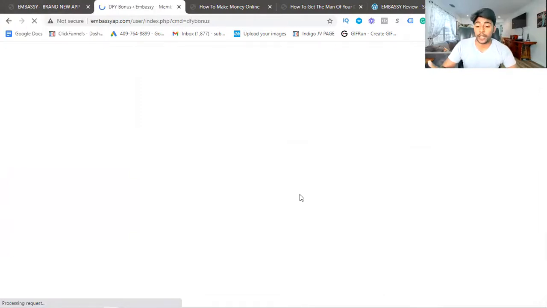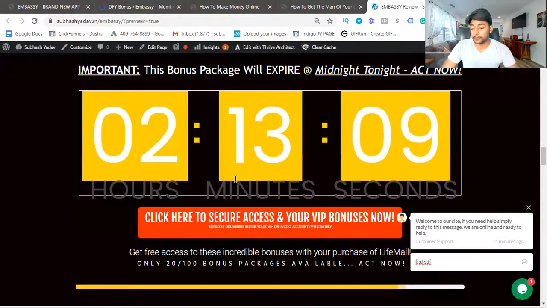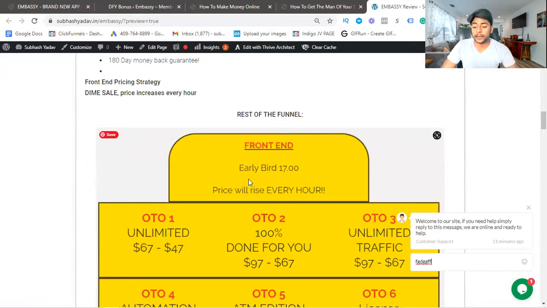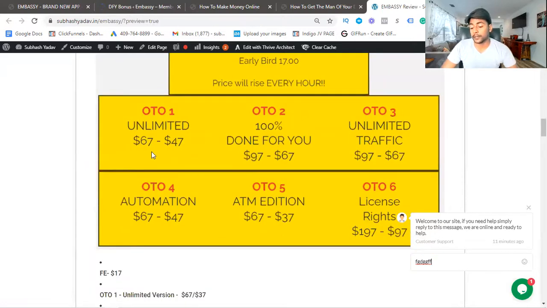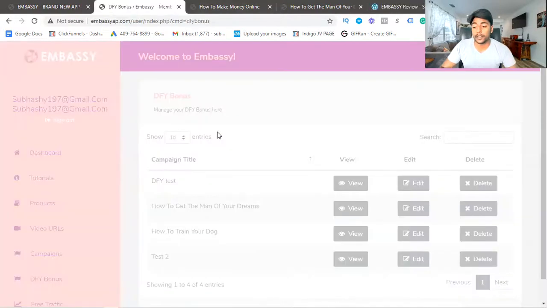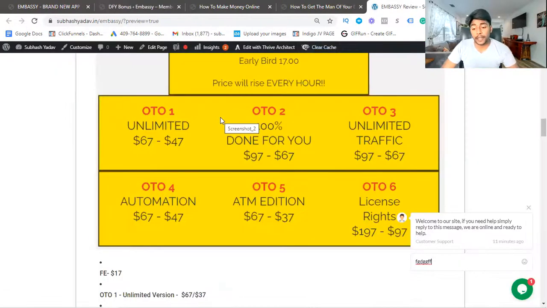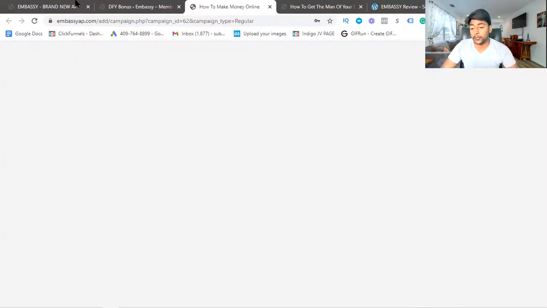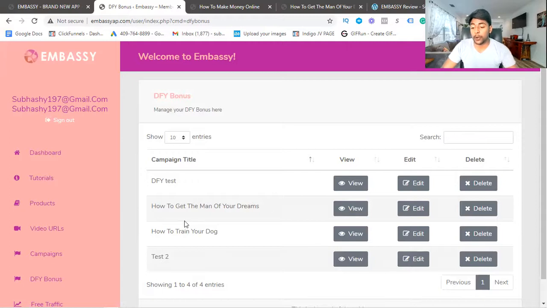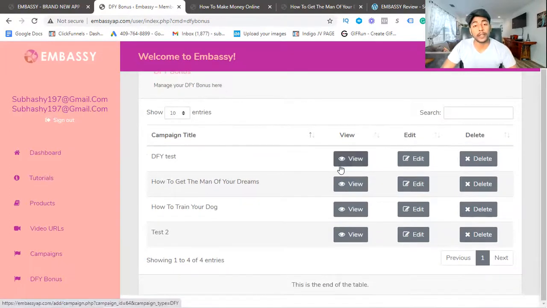Okay, so let's talk about done for you campaign pricing. You can see the starting price is just $17, and then auto number one, 67 into 47. Auto number two is done for you, unlimited. Basically there is some limitation on this product, like you can create 2 or 3 campaigns, but once you go with unlimited, then you can create unlimited campaigns. And auto number two is everything done for you, so you don't need to worry. You will get a lot of campaigns. You can connect your autoresponder, and you will make a lot of commission.